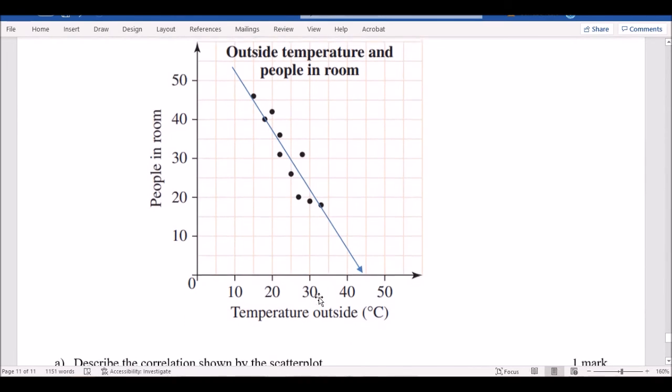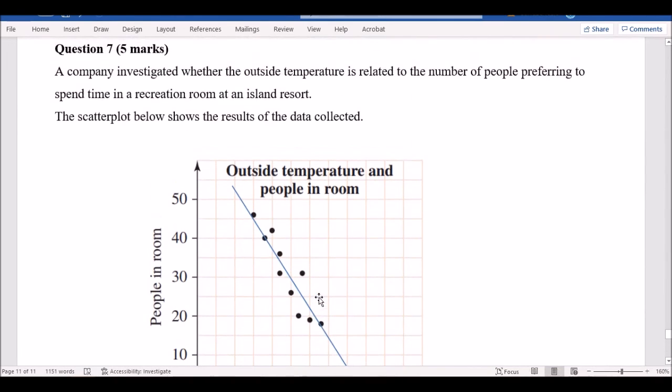Oh, sorry. All right. So this last question here is: you've got a company that investigates whether the outside temp is related to the number of people who prefer spending time in a recreation room. Oh no, this is a crazy question. All right. Temperature, if that has anything to do with people wanting to stay indoors, basically.